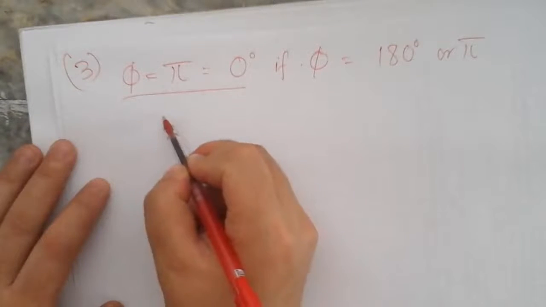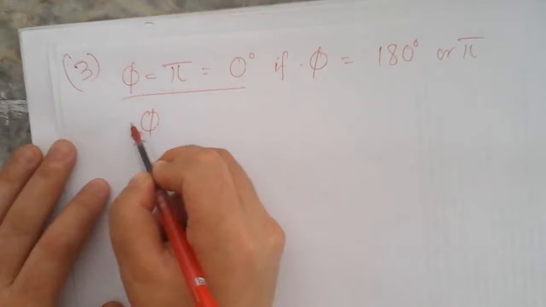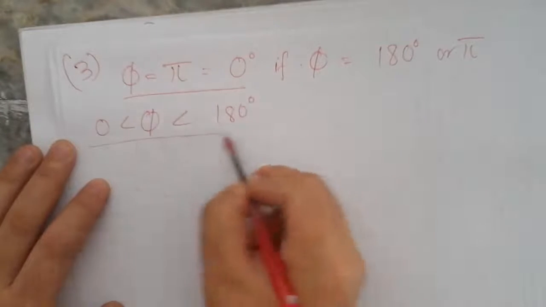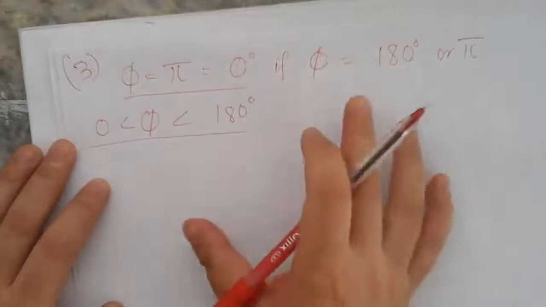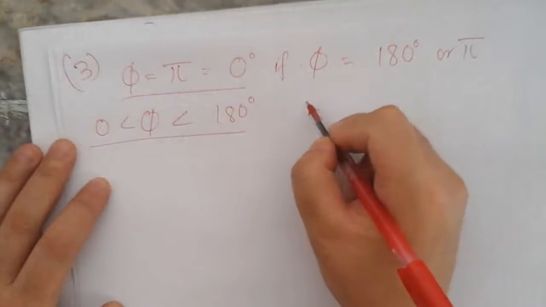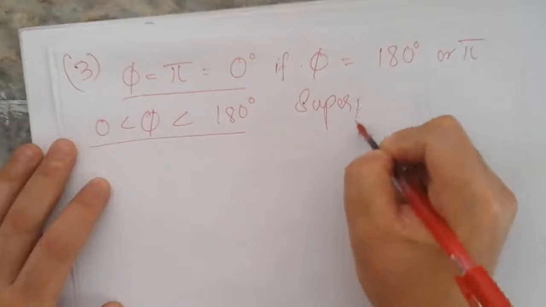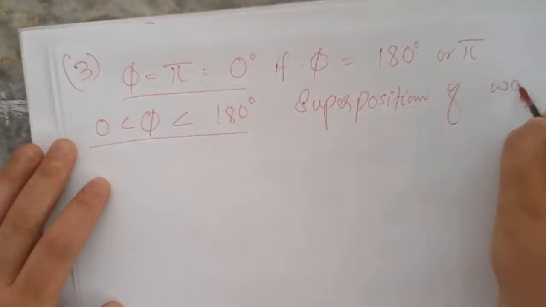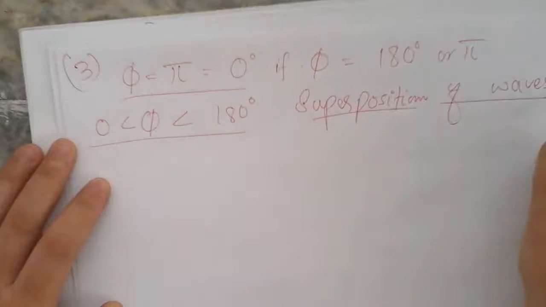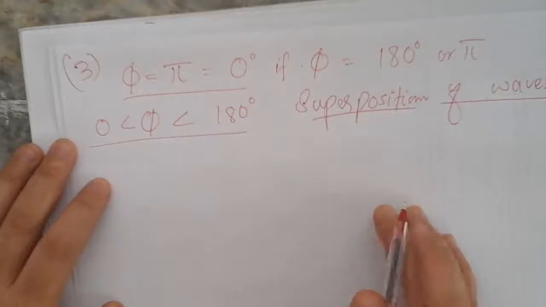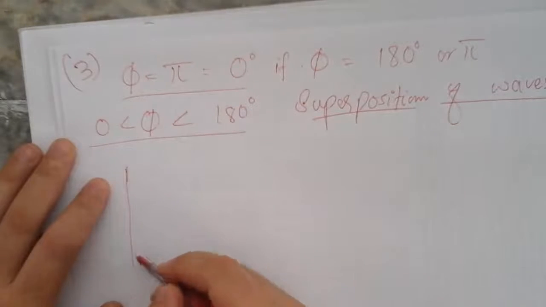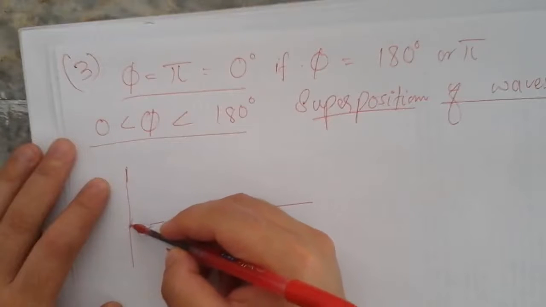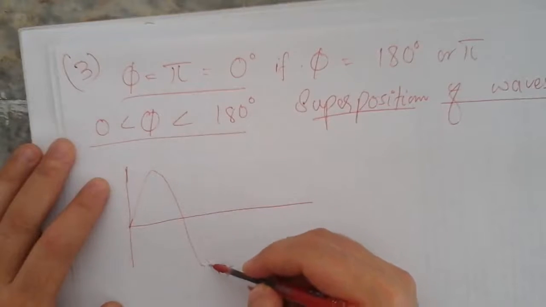In such a case, where the phase difference is greater than 0 and less than 180 degree, we call this phenomenon superposition of waves. In this superposition process, there is a little bit of difference between the two waves. The phase difference between these two waves is not that much.